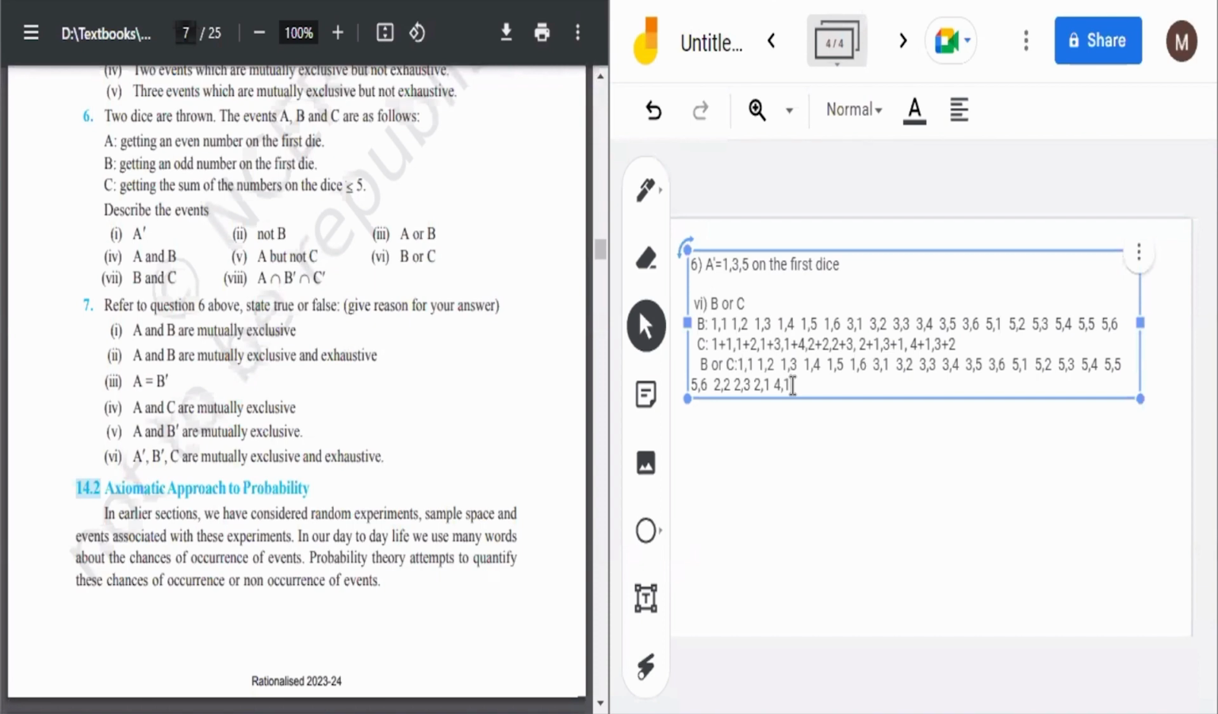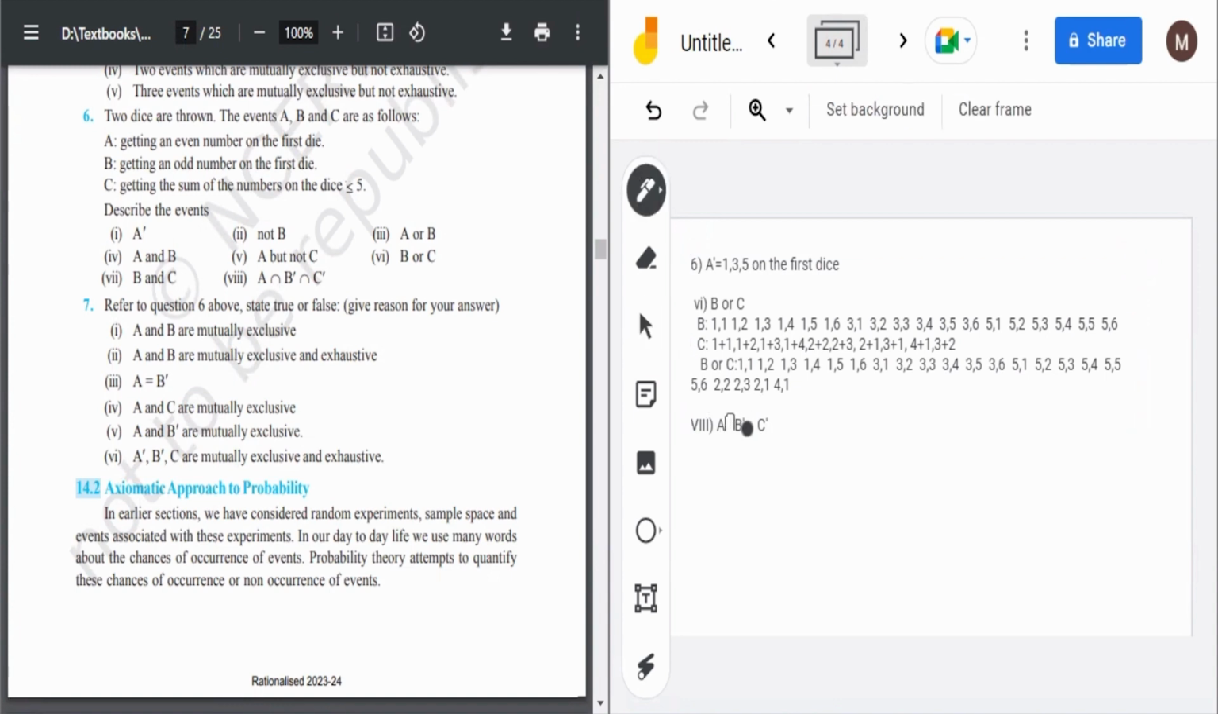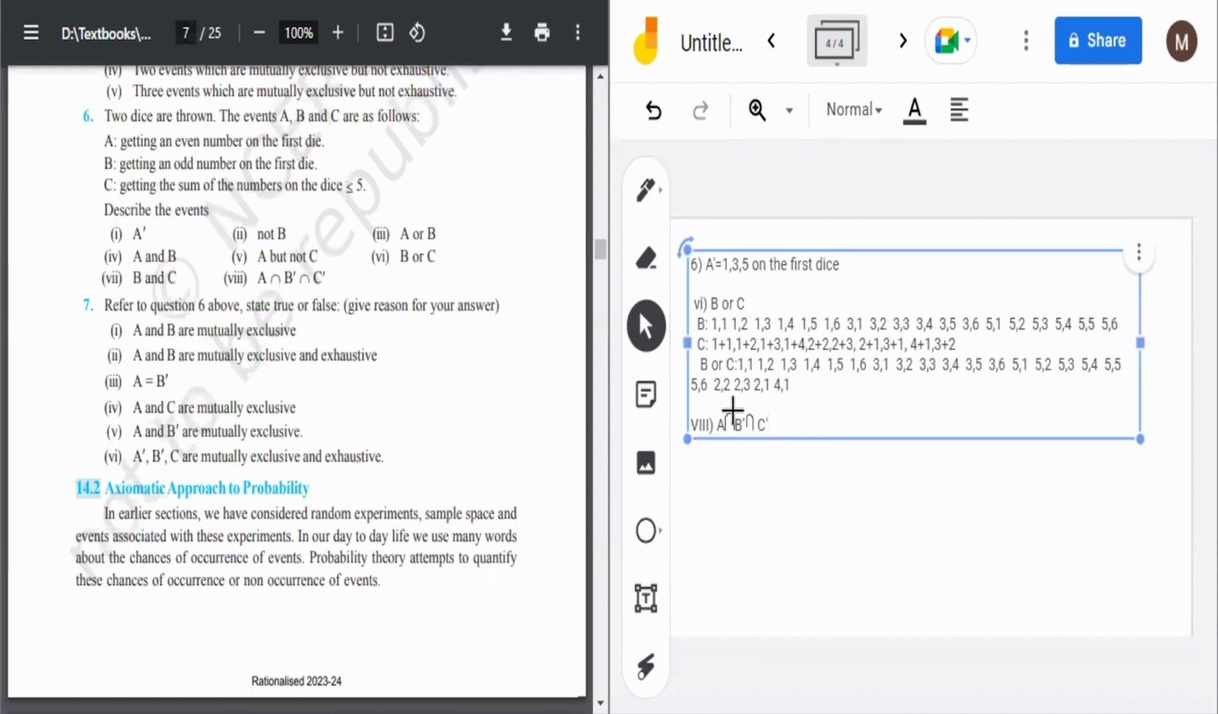Then the last part, eighth one, it is saying A, this sign, मैं अभी इसको समझाता हूँ. B dash, then C dash. Okay, so we need this one. Okay, so how can we do this? See what has been there. It is A intersection B complement intersection C complement. So it is talking about complements. So how can we do this thing?